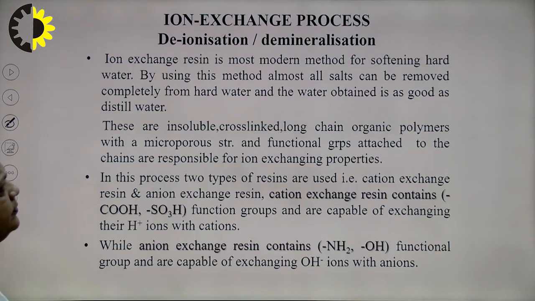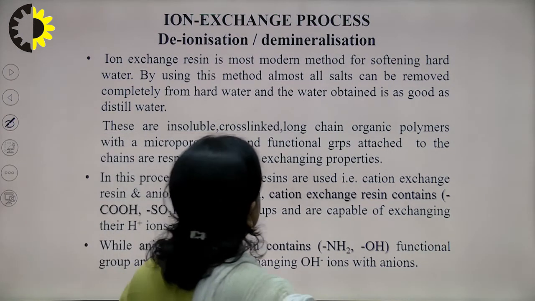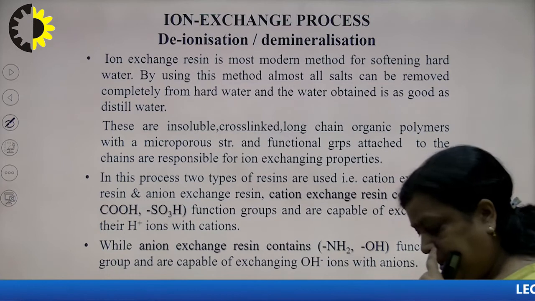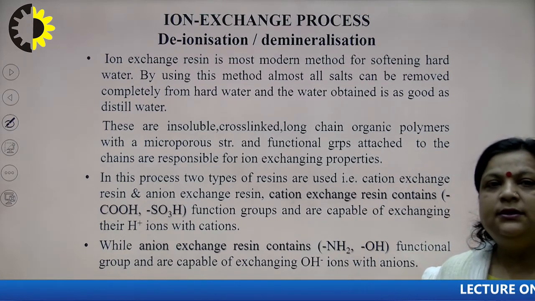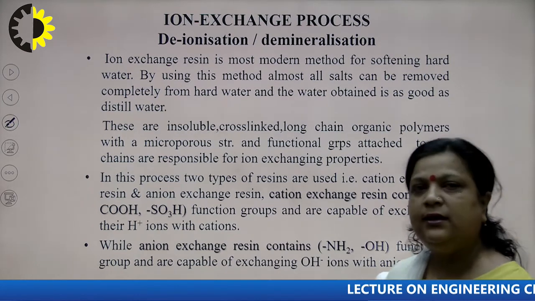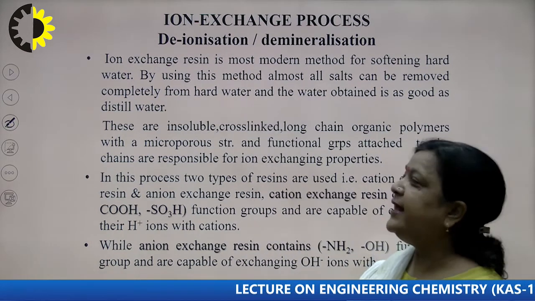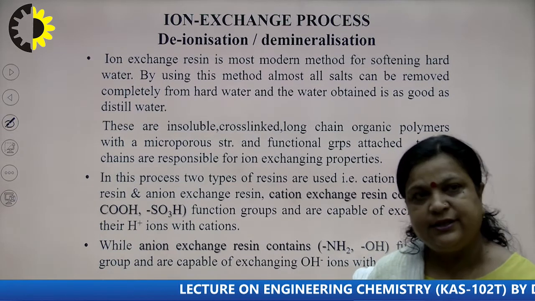Now, the second topic, the ion exchange process. This is another method to remove hardness, or we can say for softening. This is also known as deionization or demineralization.